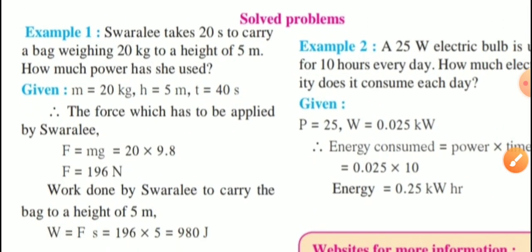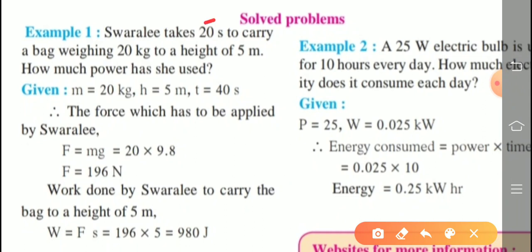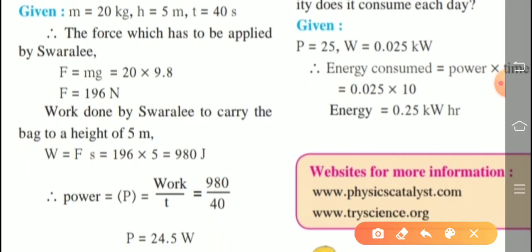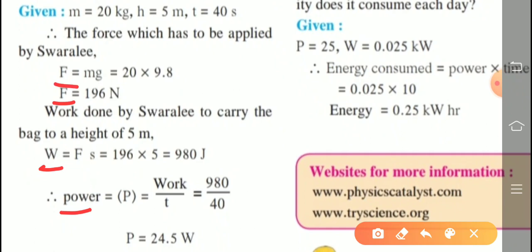Now here in the question, one mistake is there. Instead of 20 here, actually the answer information is given 40 seconds. Make the correction. And then now to find out, first of all we find out the force, then afterward we find out the work, and then afterward power. We are using the 3 formulas. So first of all we find out the force equal to mg, mass is 20 and g value is 9.8. So answer is force is equal to 196 Newton.